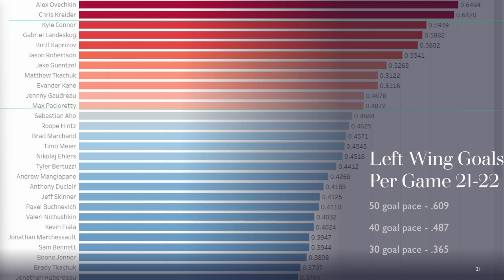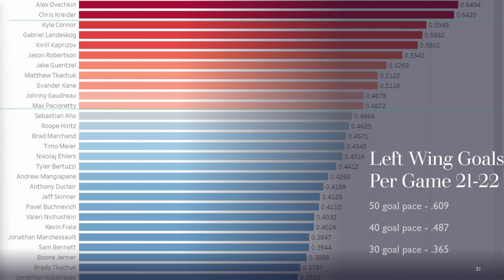But back at the 21-22 data, I won't be able to cover all of these guys, as some of them have been covered before in other videos. I did want to point out that goal-scoring left wingers are more available than right wingers. So when you're looking at the top 50 players last season in terms of goal per game average, there were 17 pure centers, 12 pure left wingers, 7 pure right wingers, 3 center left wings, 4 center right wings, and 7 dual position wingers, which is why you see so many names on this list, because of the dual position left wing, right wings, plus the 12 pure left wings and the 3 center left wings. So we'll highlight that in a little bit here.